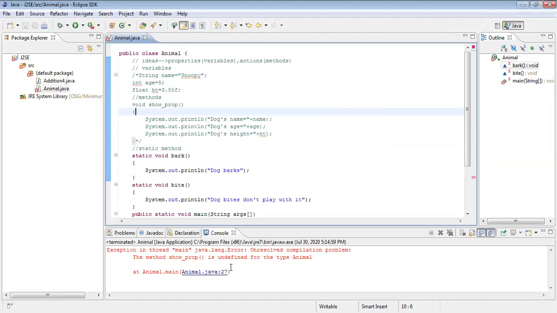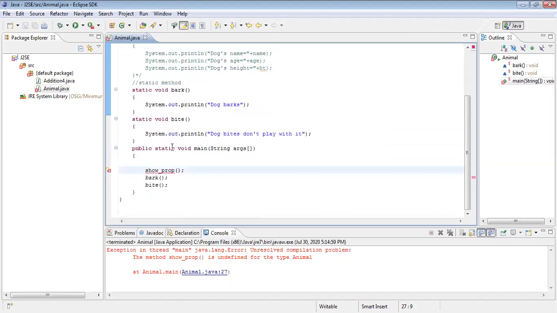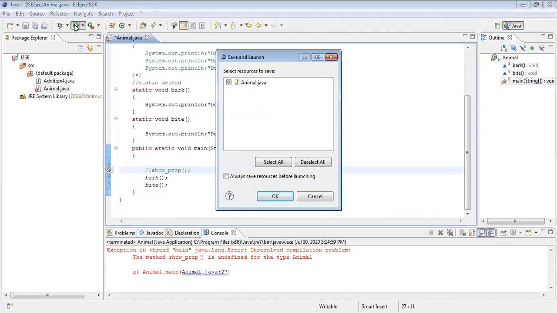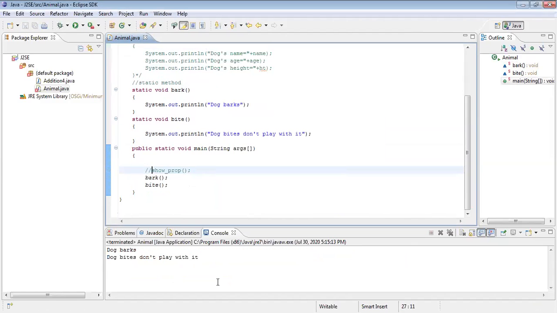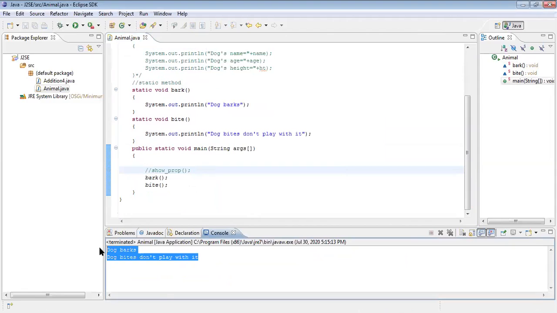Now see. Still there is a problem, so I have to put a comment. Yeah, I kept the comment. I invoked here. Now see, got it? Yes, sir. See how many methods are executed? Bark and Byte. Neither class nor object. I have invoked bark and byte neither with a class nor with an object. It is possible.